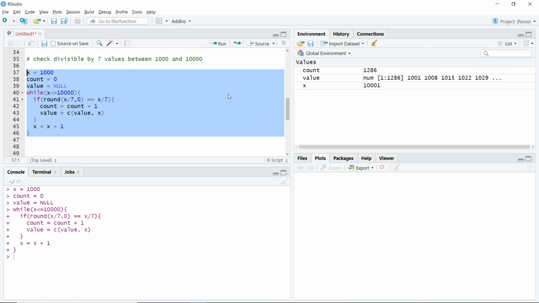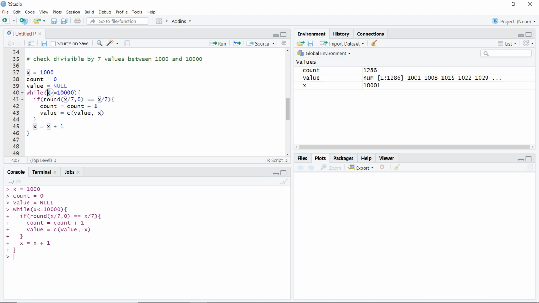So it tried values. We have 1286 values that are divisible by 7 between 1000 and 10,000, right? So it went from first x equal to 1000, checked, most likely it wasn't divisible, so it came here, said plus 1 and went back to the loop.